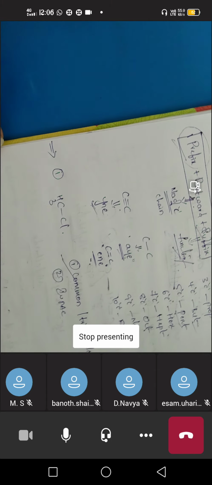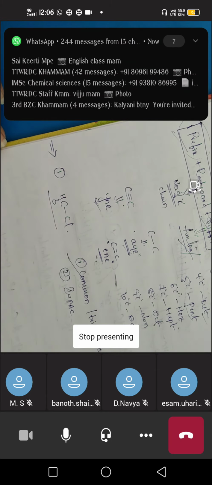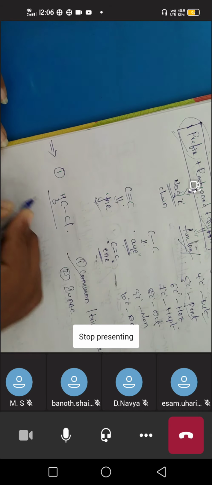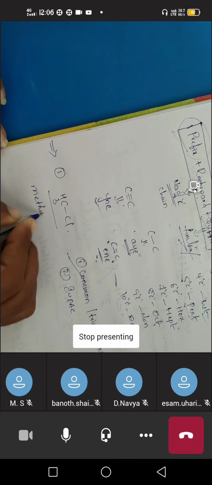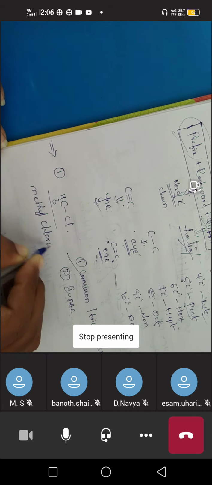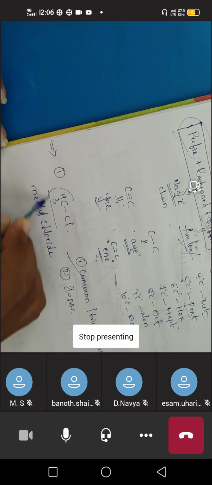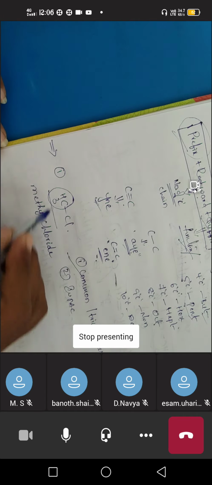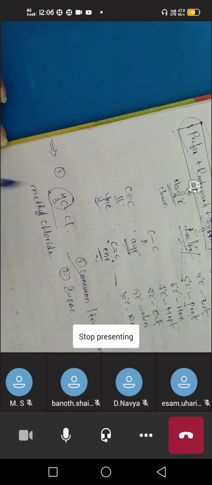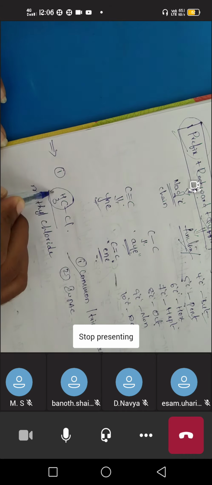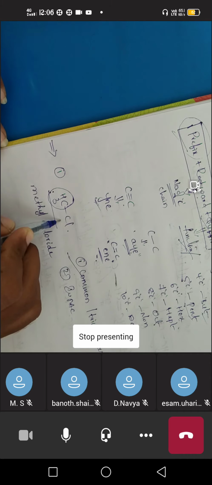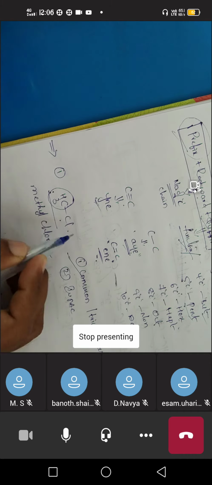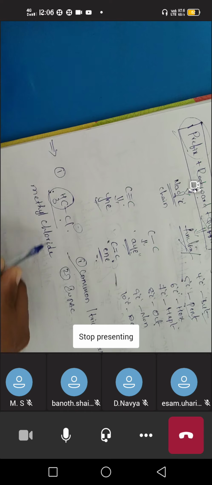For example, CH3Cl is there. The common name of CH3Cl is methyl chloride. Why? Because CH3 is the methyl group. Remember, these are very, very important; these are like the basics of organic chemistry. So CH3 means methyl. Chlorine, when it is in the form of a negative ion, is chloride.